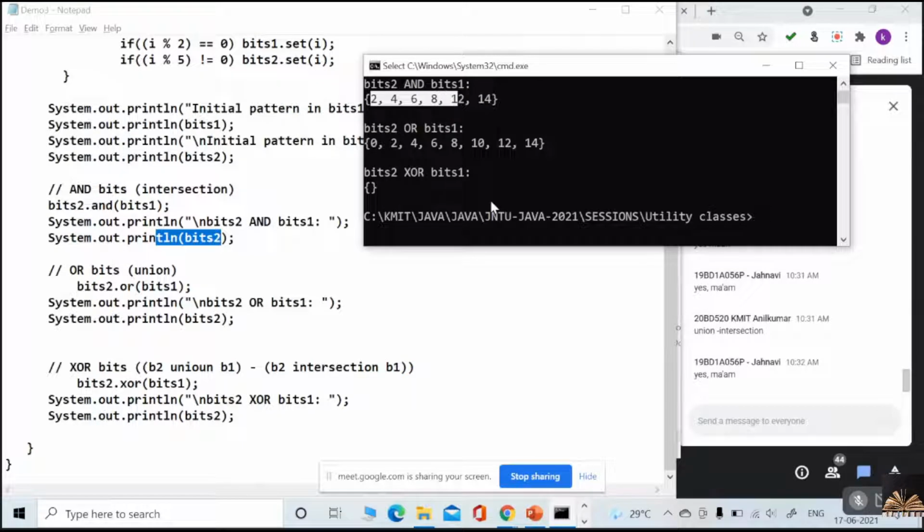We are not even getting any other values. Let me check once again.